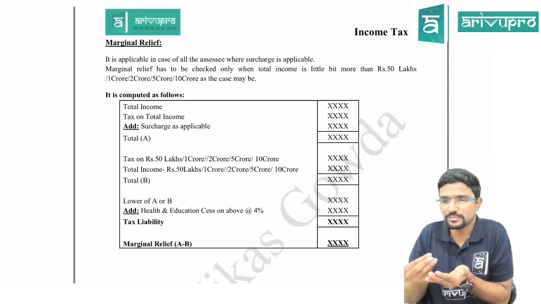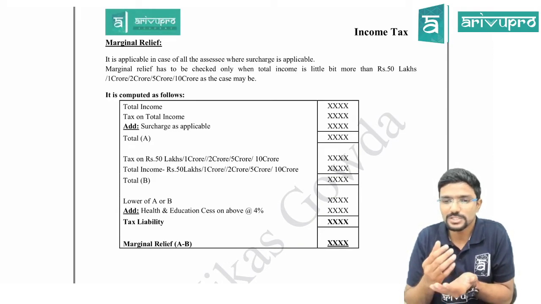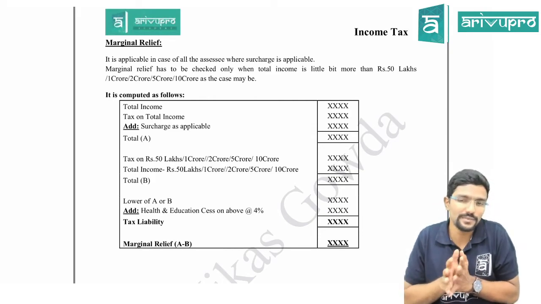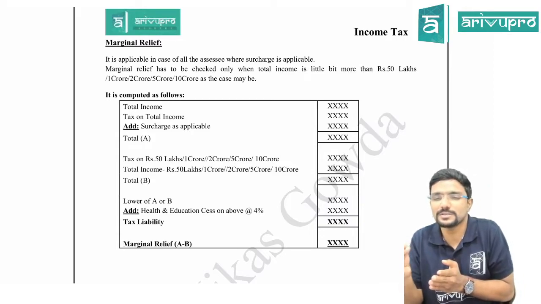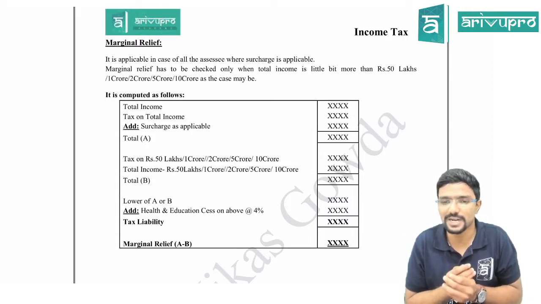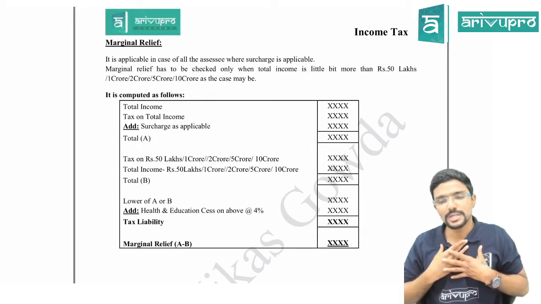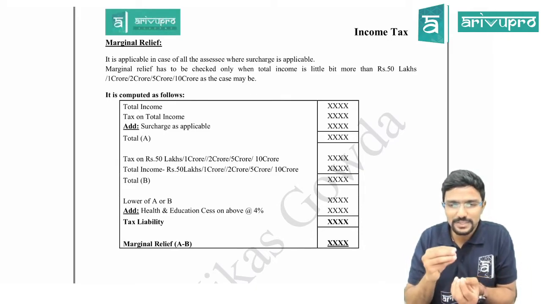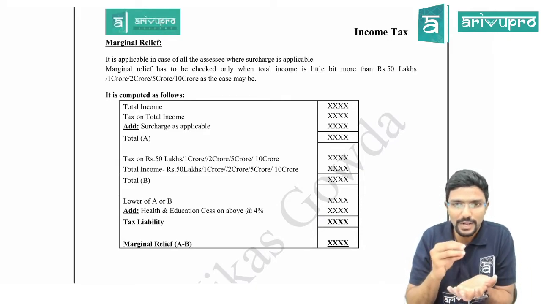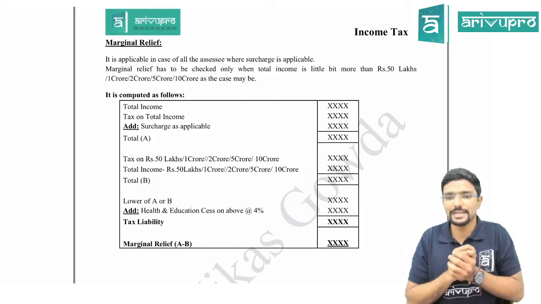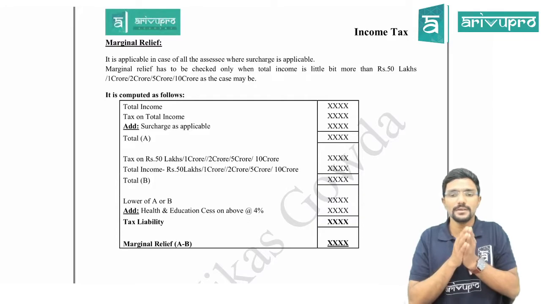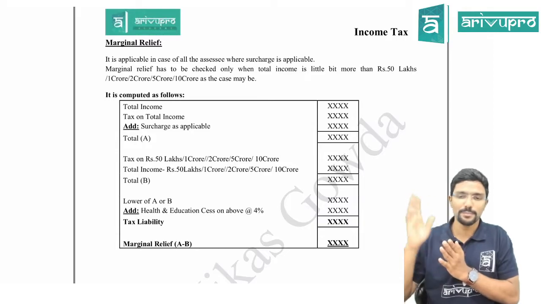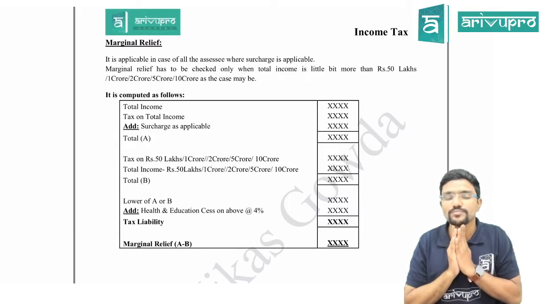Just because my income is more by only 1 lakh, you are charging me so much surcharge. So what assessees felt was, just because I am covered by a smaller margin under surcharge, I am paying more tax. That is why they said marginal relief is applicable. Surcharge is applicable when, guys? Only when your total income is more than 50 lakh, 1 crore, 2 crore or 5 crore. Even for companies, it is applicable only when it is more than 1 crore.